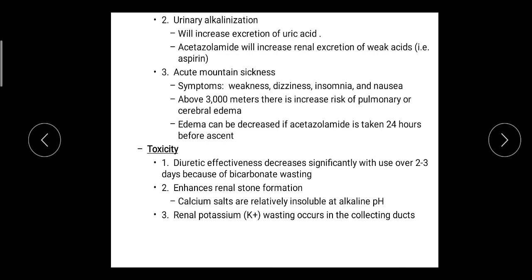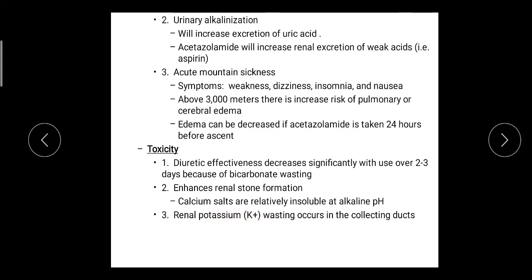The second toxicity or adverse effect is that they enhance renal stone formation, because calcium salt is insoluble in alkaline pH, and because of that there may be chances of formation of renal stones. Then there is loss of potassium ion.